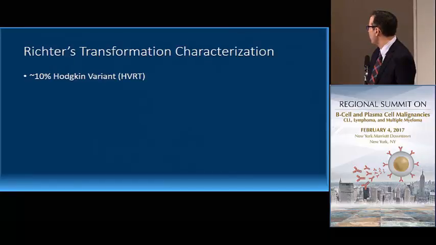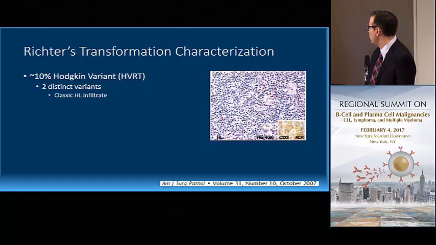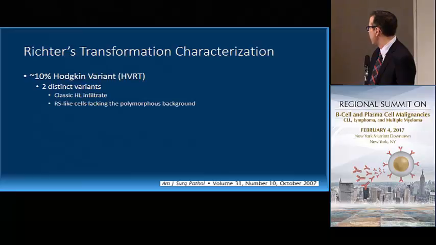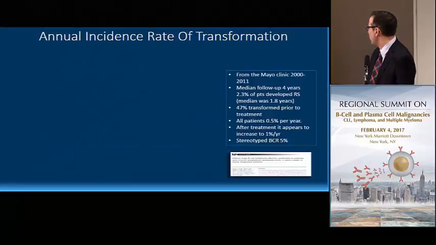And then a little bit more about the characterization of the Hodgkin variant. Only 10% are the Hodgkin variant of Richter, although that incidence may be increasing. And my own experience with treating the Hodgkin variant has been pretty dismal, especially for patients of late who've developed that evolving after ibrutinib or other drugs similarly. Two distinct variants. Again, I mentioned the classic Hodgkin variant and then a Richter's-like cells lacking a polymorphous background variant. Some people think the outcome is better than DLBCL, although that's not clear.